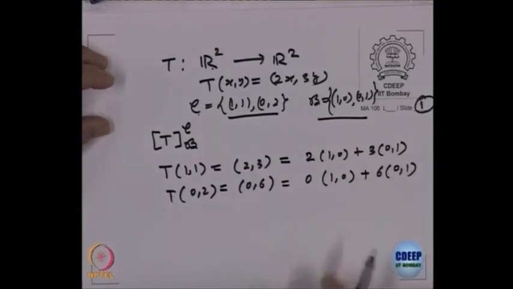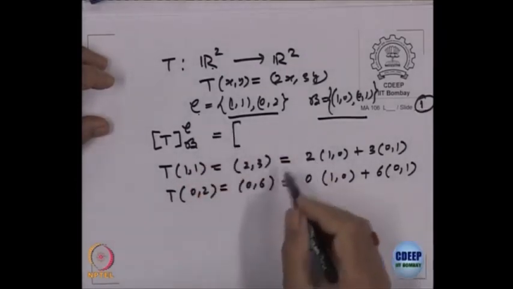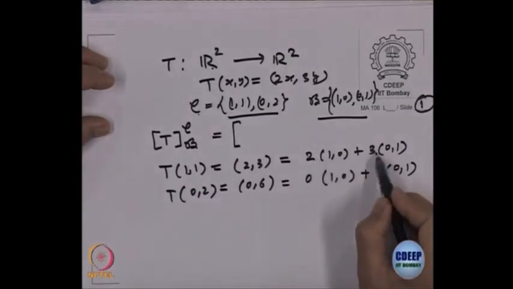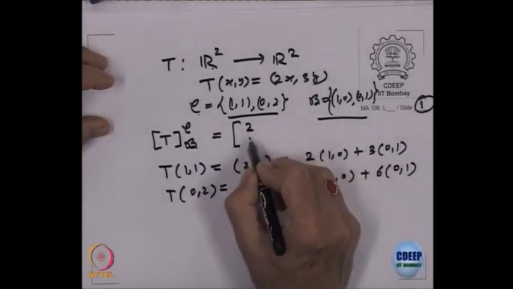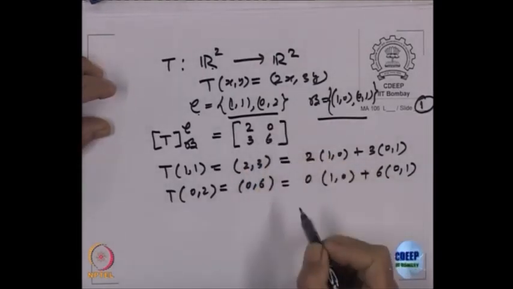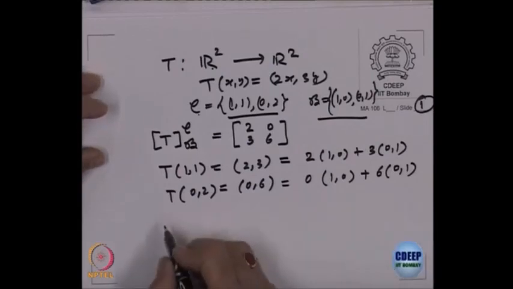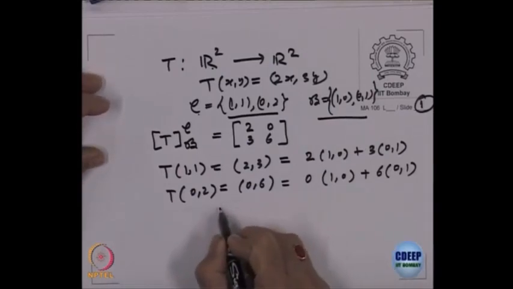Is that okay? So, what is the matrix? This matrix comes out to be, what is the first row? 2, 3. The first column is (2, 3), second column is (0, 6). So, that is the matrix of this. Okay. Let us find what is the matrix of the linear transformation S.